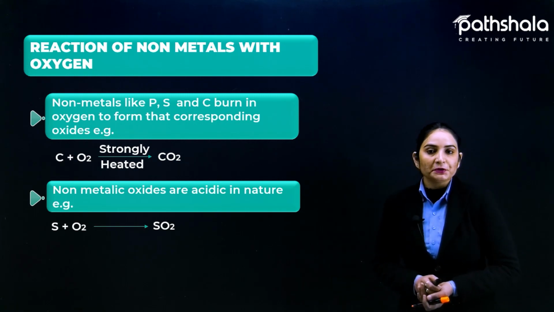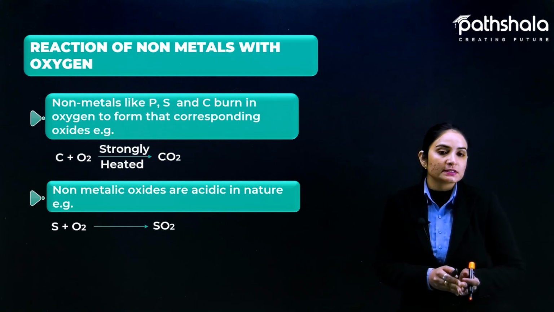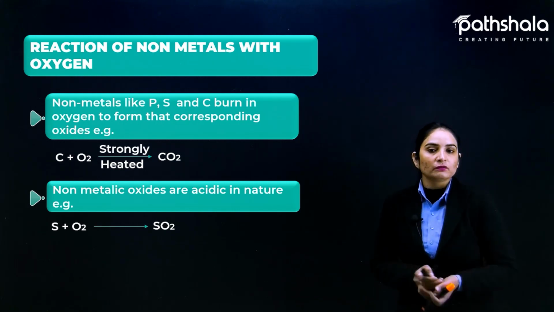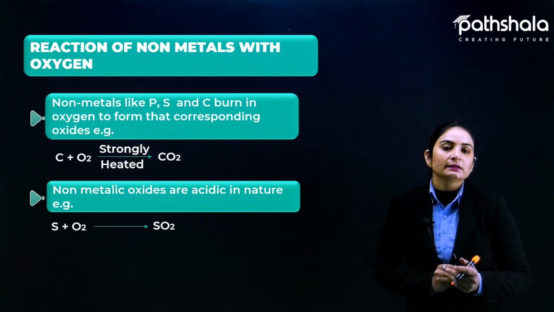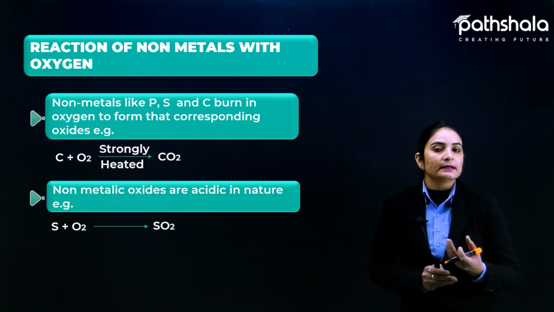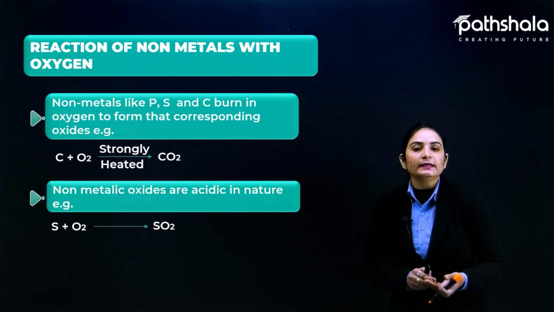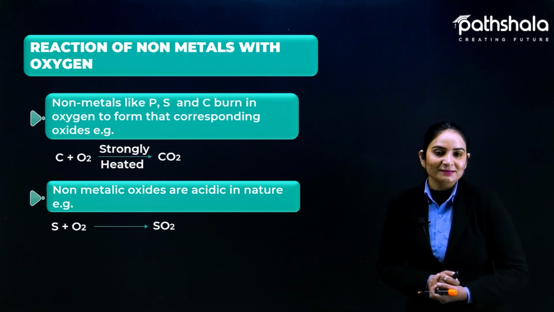Fine. So it is very important to understand that when non-metals react with oxygen, they produce acidic oxides. How can we come to know? Again, we dissolve these in water, and then when we test the solution with litmus, it turns blue litmus to red. That indicates that the oxides formed by non-metals are acidic in nature.